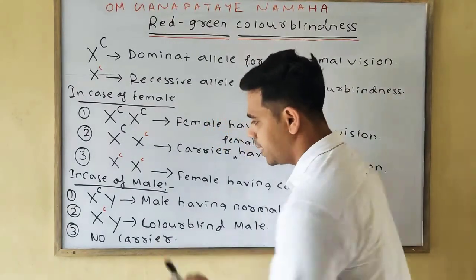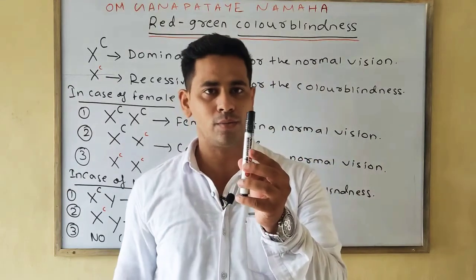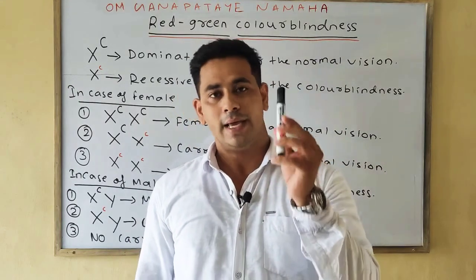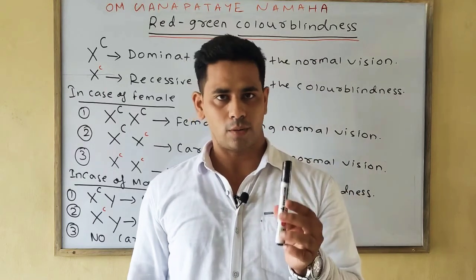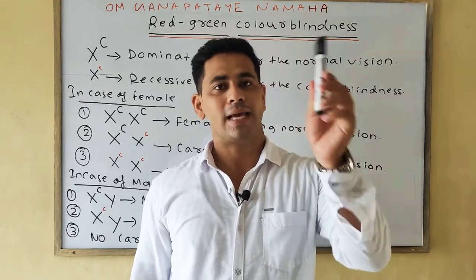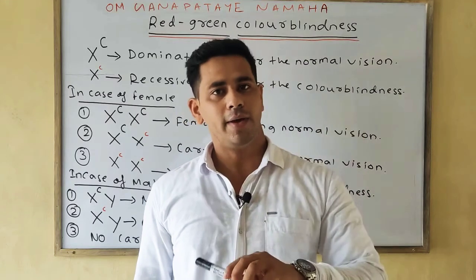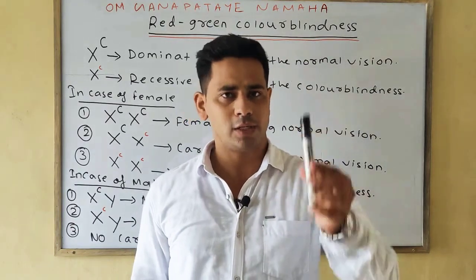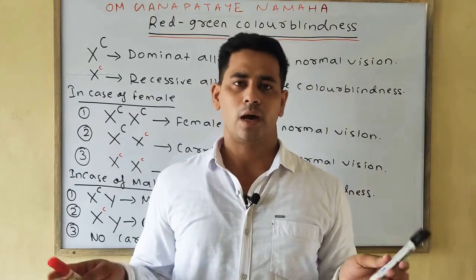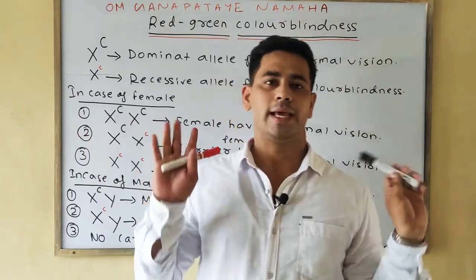But in the case of the male, as there is only one X chromosome, it will be either dominant or it will carry the color blind factor. So it will be X capital C Y or X small c Y. If X capital C Y, then he is normal. If X small c Y, then he will be color blind, but no carrier in the case of male. Okay.